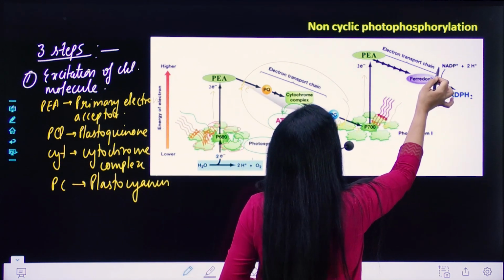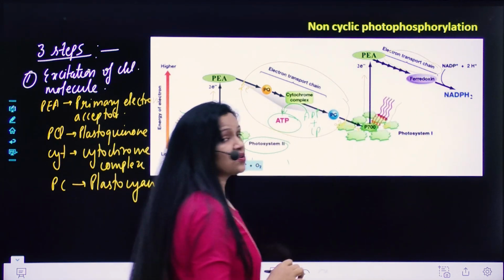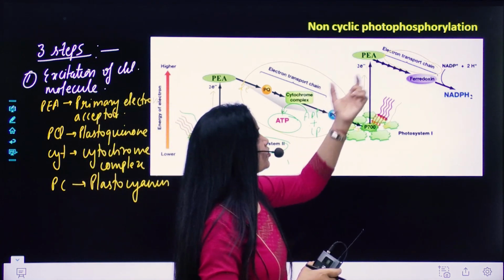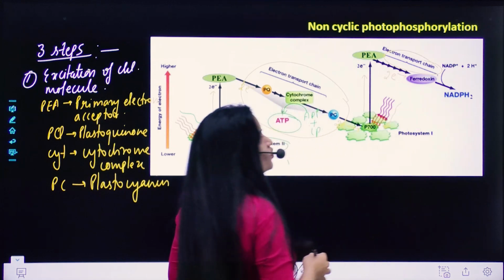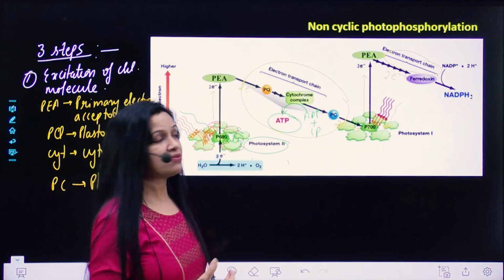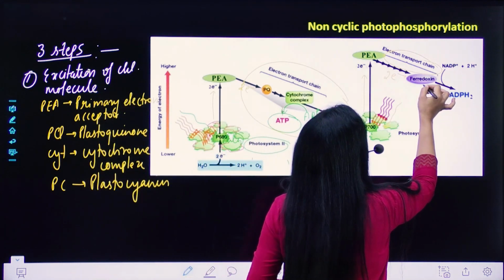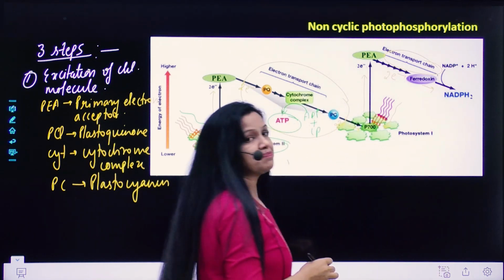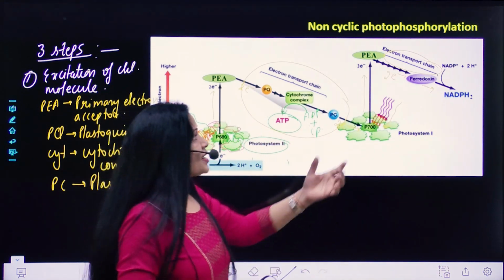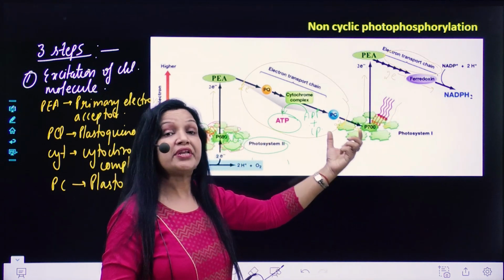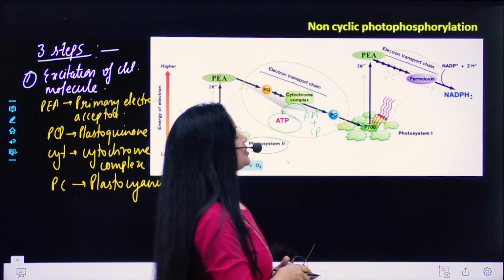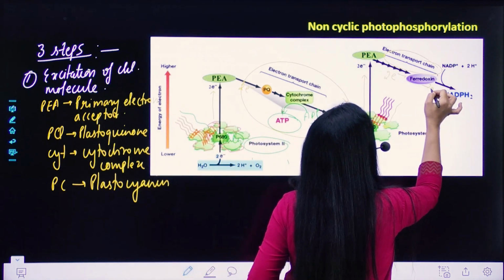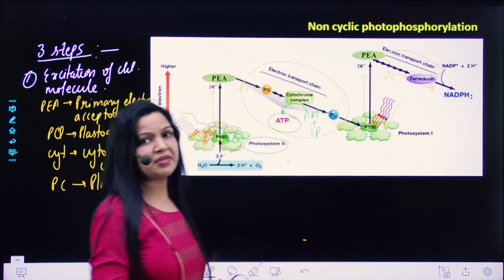Then a short electron transport chain also exists here. This electron pair is then accepted by another electron acceptor, which is ferredoxin. From ferredoxin, it reaches NADP+, right? And this NADP+ gets reduced to NADPH2 later on, which we'll see in a minute. But then this electron pair finally passes to NADP+.